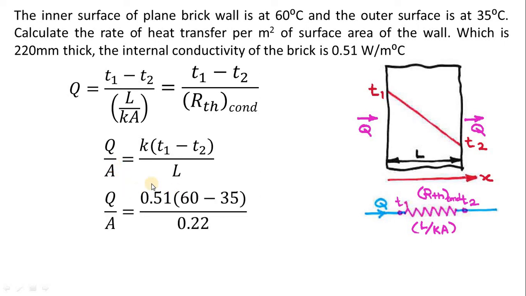Okay, now put the values. K is equal to 0.51, T1 is equal to 60, T2 is equal to 35, and L, which is in millimeter, we need to convert into meter. So 220 millimeter will be equal to 0.22 meter. Now the answer will be 57.95. Now tell me the unit of this one. Yes, Q is in watt and A is in square meter, so my unit will be watt per square meter.